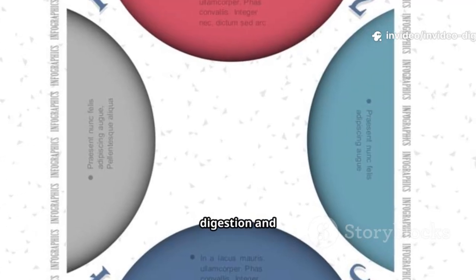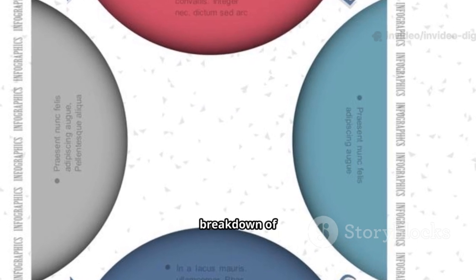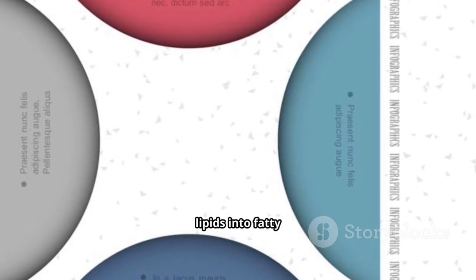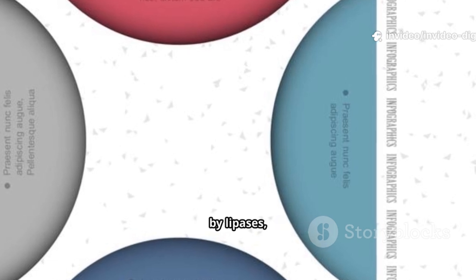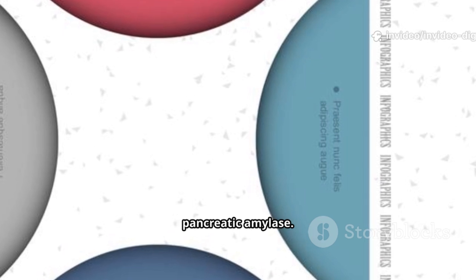Around 90% of digestion and absorption occurs in the small intestine, including the breakdown of proteins into amino acids by trypsin and chymotrypsin, lipids into fatty acids and glycerol by lipases, and carbohydrates into simple sugars like glucose by pancreatic amylase.